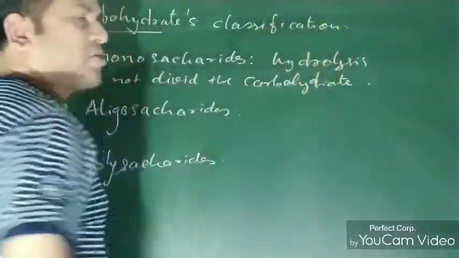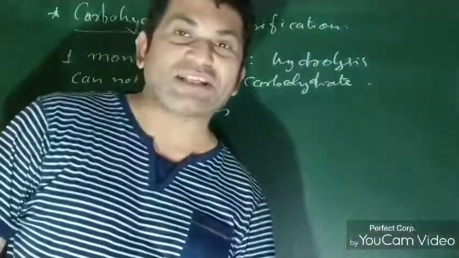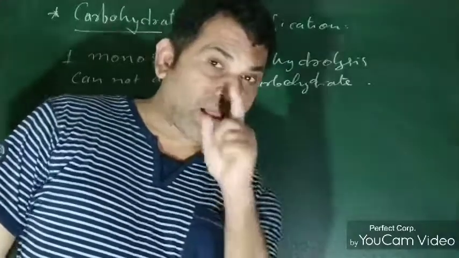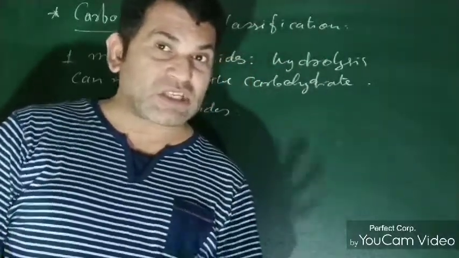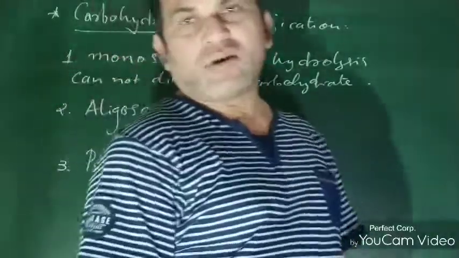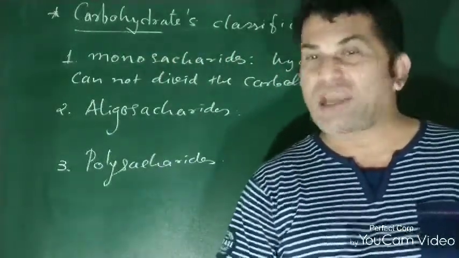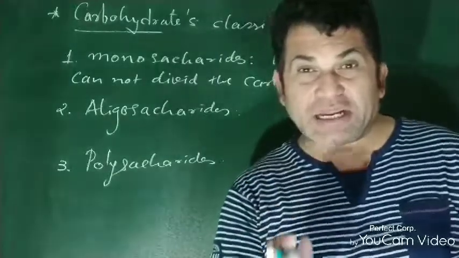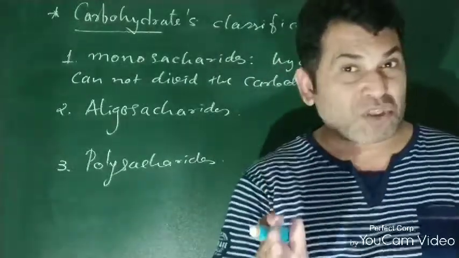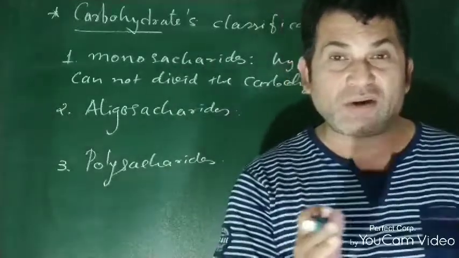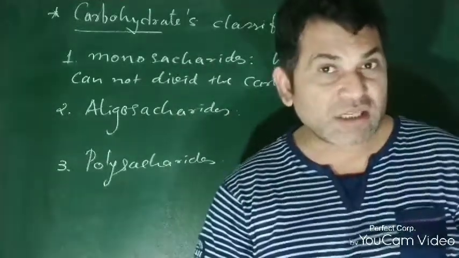Such carbohydrates are known as monosaccharides, which cannot be further divided into parts. They are final and remain as they are on hydrolysis. I hope you understand the definition of monosaccharides. Monosaccharides are nothing but carbohydrates which cannot be divided on hydrolysis.